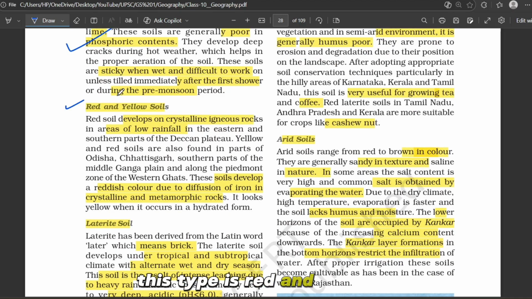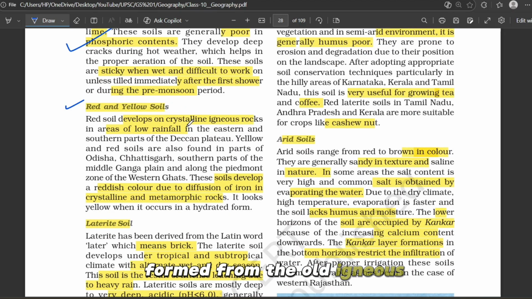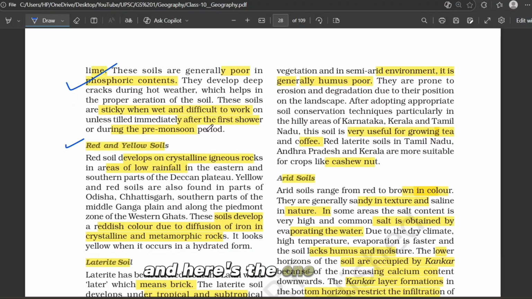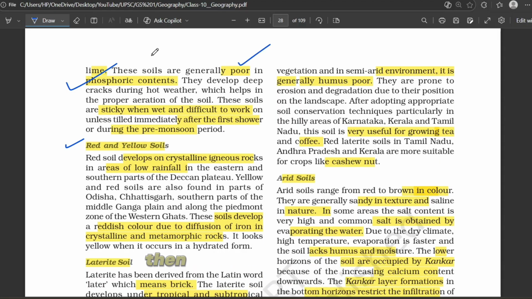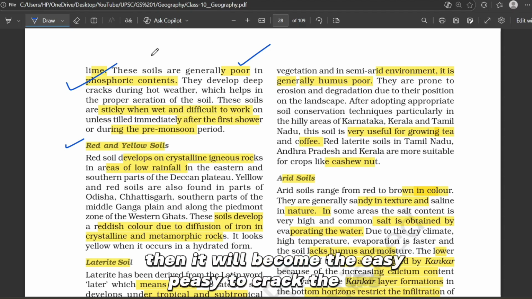Next type is red and yellow soil. It is found in South India and Eastern India, formed from old igneous rocks. Red color is due to iron, and it is not very fertile but can be improved with fertilizers. And here the one thing you should note is that in UPSC prelims, they will ask a question like black soil is rich in phosphoric content, but that sentence is wrong. We should know it is poor in phosphoric content. If we know the elimination trick, then it will become easy peasy to crack the UPSC prelims.